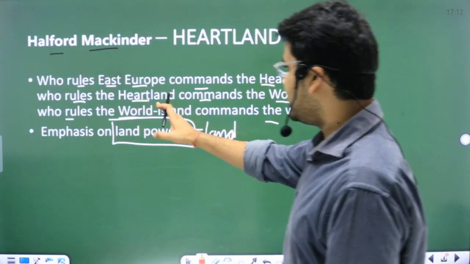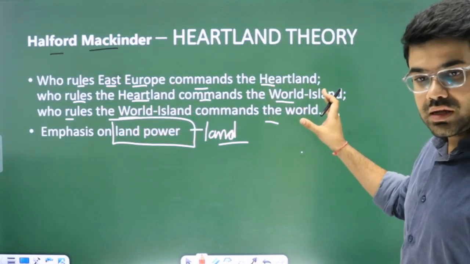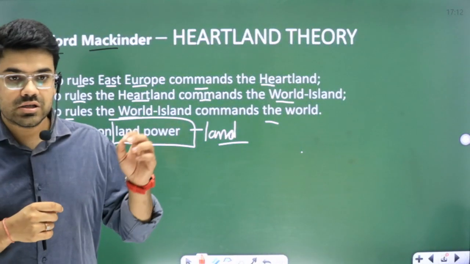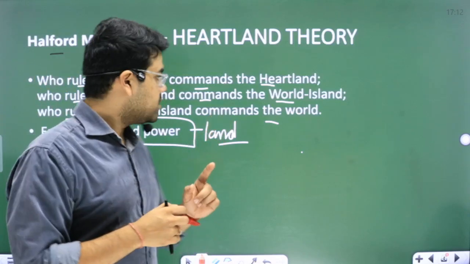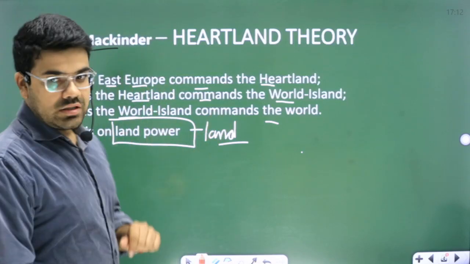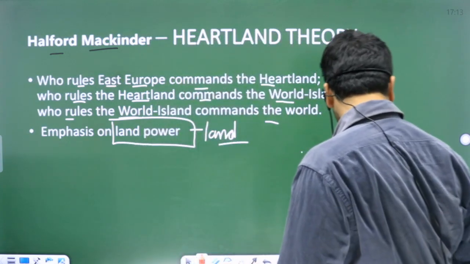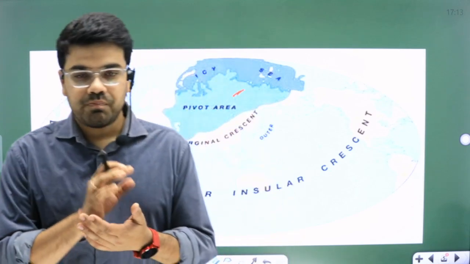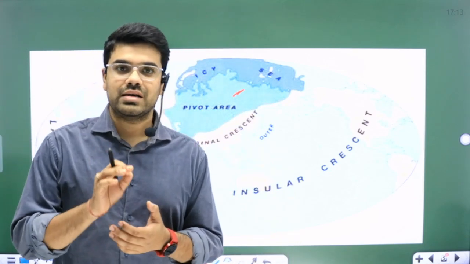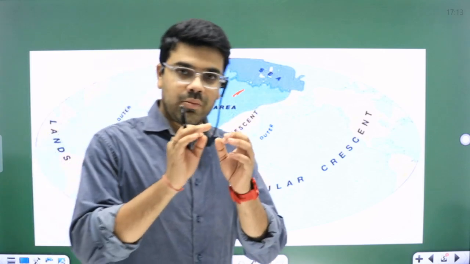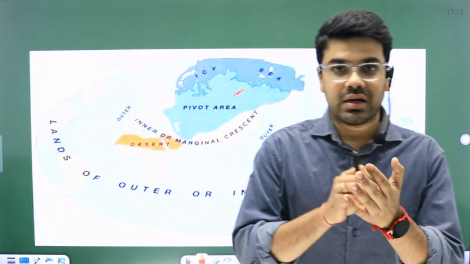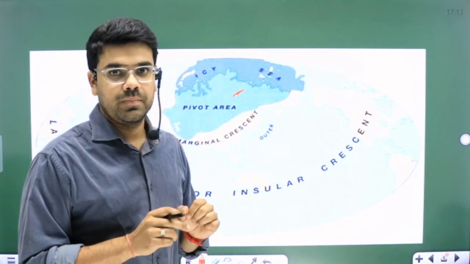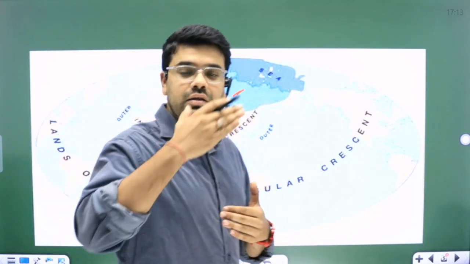Who rules the Heartland commands the World Island. What is the World Island? The rest part of the world. It includes regions of USA. Who rules the World Island commands the world. Now coming to the main theory. In 1919 he published the paper Democratic Ideals and Reality. In 1904 he published the paper The Geographical Pivot of History, in which he demarcated the world map.